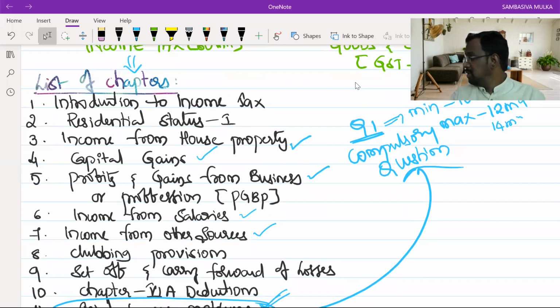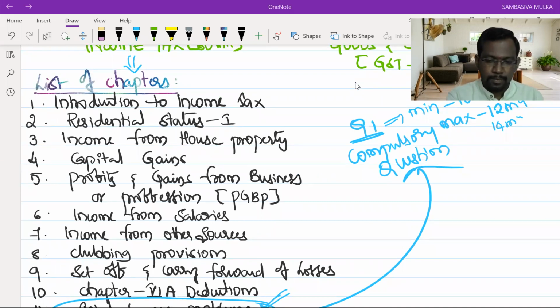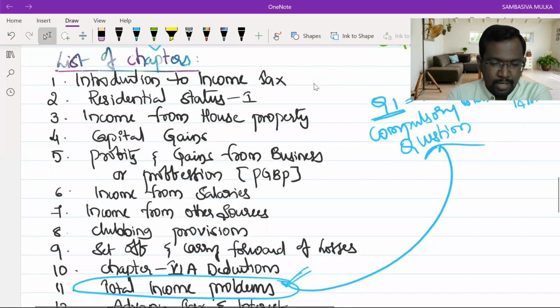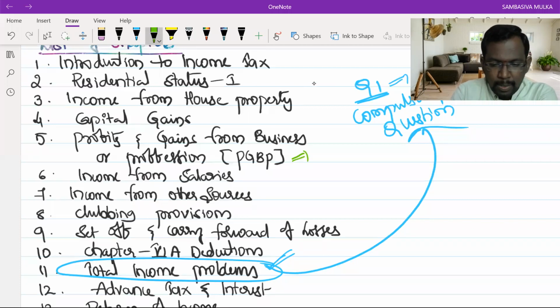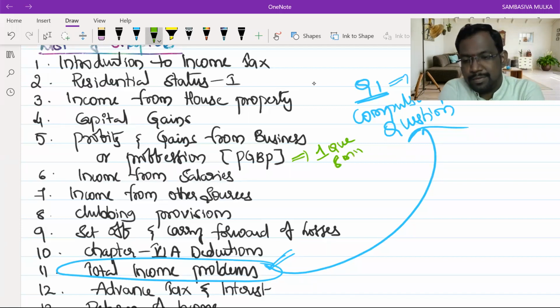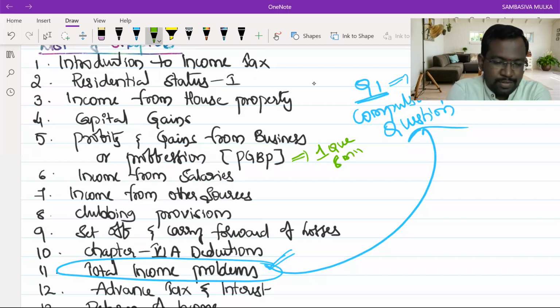So, first compulsory question is total income problems. And next, in every examination attempt, you can see a guaranteed question from PGBP. One question compulsory for 8 marks.